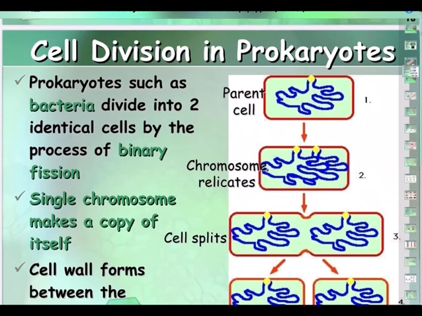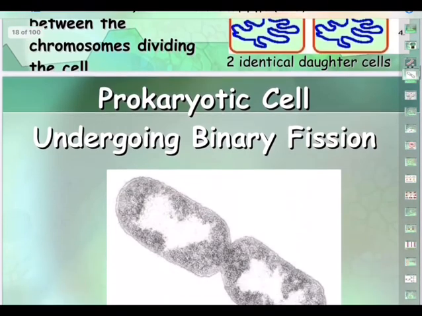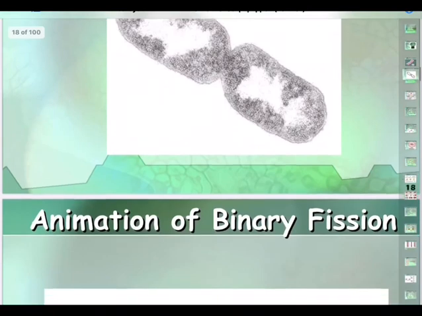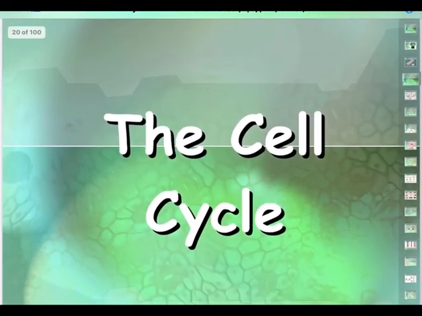So karyokinesis: karyon means nucleus, kinesis means division. So karyokinesis is nuclear division. Cytokinesis: cyto means cell and kinesis means division, cell division. So always in a cell division, karyokinesis takes place first, followed by cytokinesis. That results in the formation of two identical daughter cells. This is how in prokaryotes binary fission takes place and helps the prokaryotes to form identical cells.